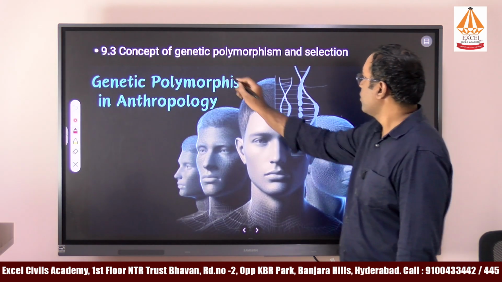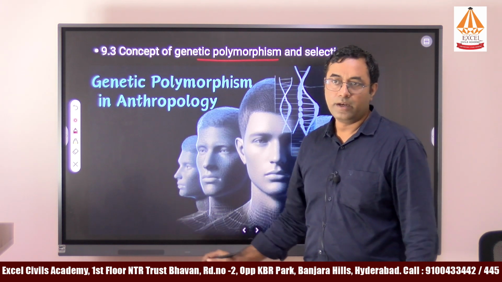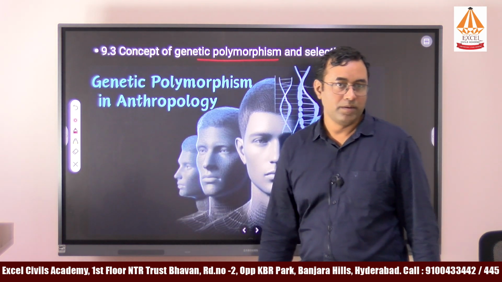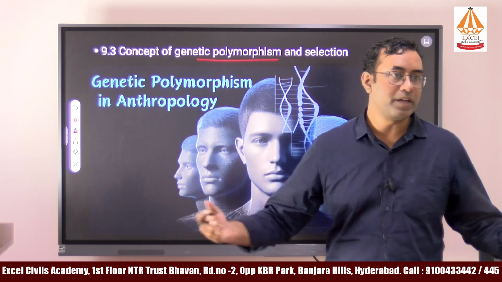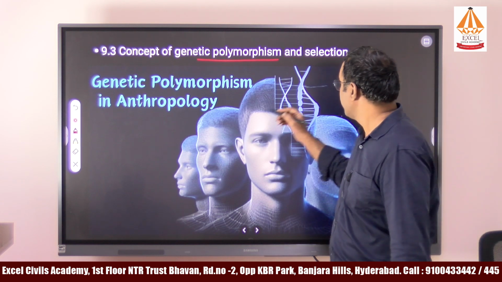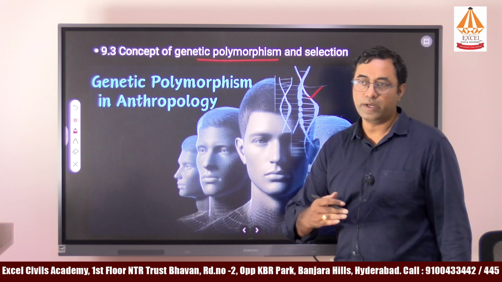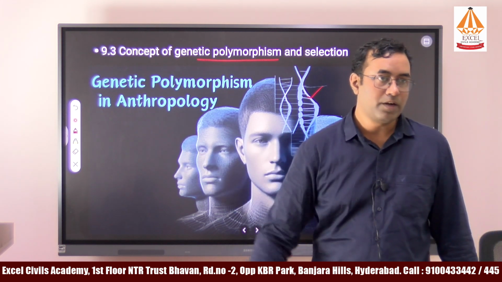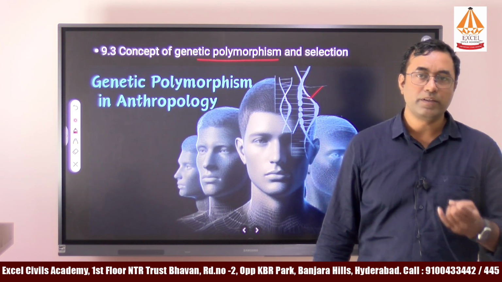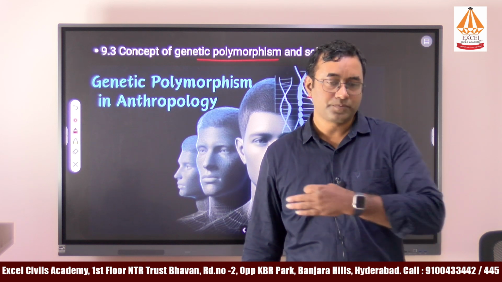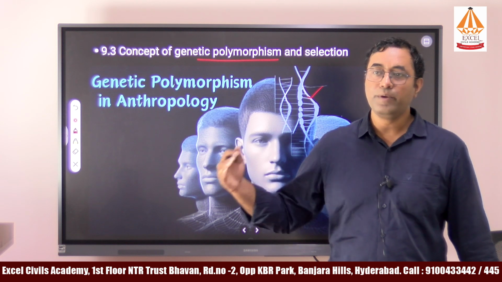Okay. So next one is the concept of genetic polymorphism. So genetic polymorphism means, for example, in India we have many sections of people, but at least two of them are not equal. So every person is unique in nature. So that uniqueness can be studied with the help of genes. Okay, how these genes are varied. So when you are being located in different locations, how the genes are affected may be with respect to geographical conditions, with respect to isolation, or with respect to genetic drift. So you are moving away from your place, automatically the gene pool will be changing.